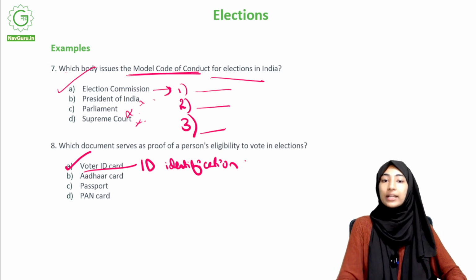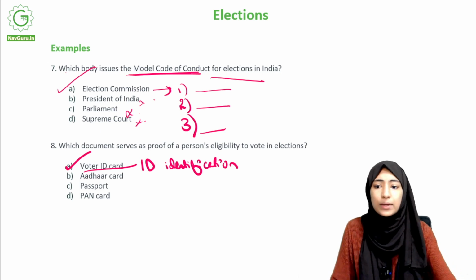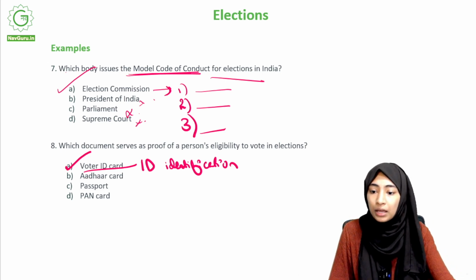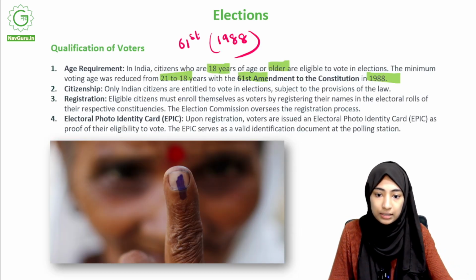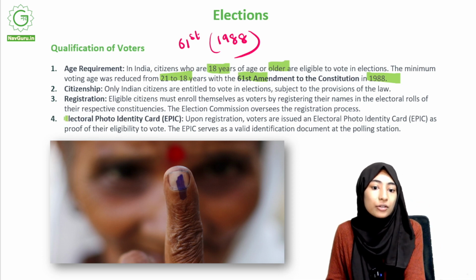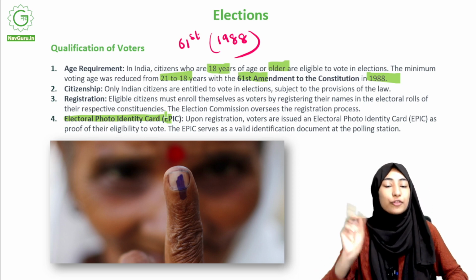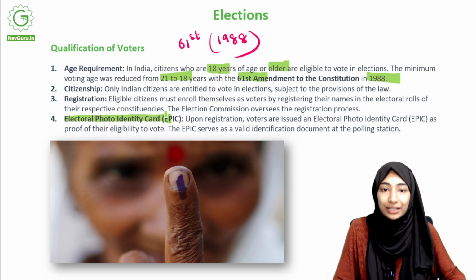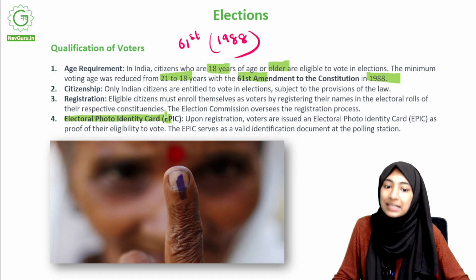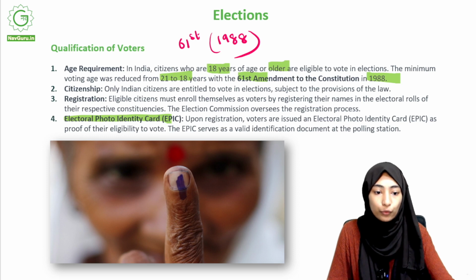Now if the voter ID card was not the document used, then why would you even need a voter ID card, right? So it's a pretty straightforward answer. Now, where had we studied this? I think somewhere here. Yeah, electoral photo identity card is basically what we call a voter ID card. This is the official name, but what people usually call it is the voter ID card. So EPIC, or electoral photo identity card, is the proof of the eligibility to vote.